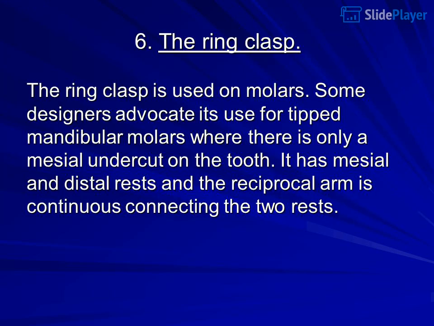6. The ring clasp. The ring clasp is used on molars. Some designers advocate its use for tipped mandibular molars where there is only a mesial undercut on the tooth. It has mesial and distal rests and the reciprocal arm is continuous connecting the 2 rests.